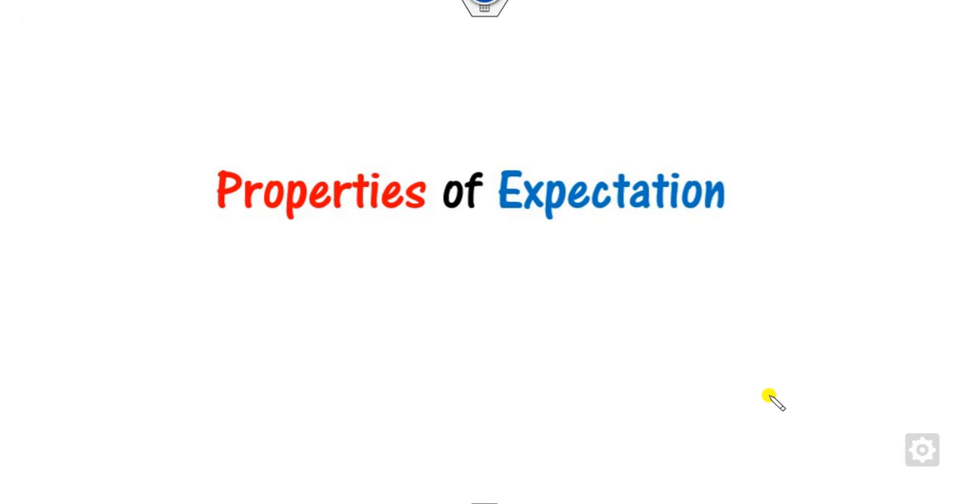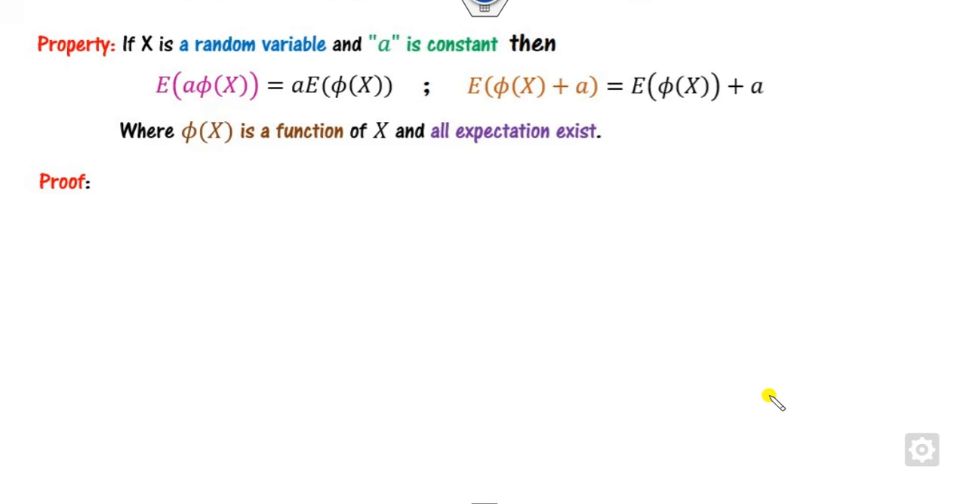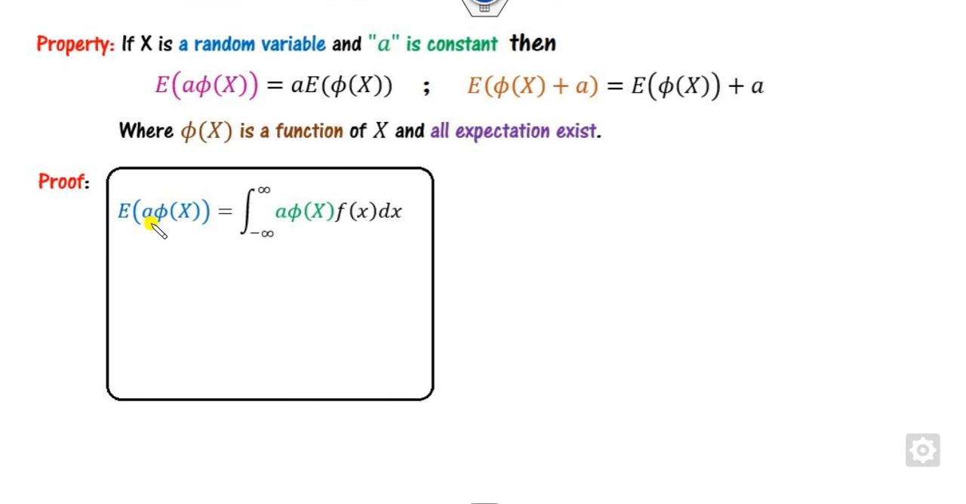Now what are the properties of mathematical expectation? There are so many properties. The first one is a very important one. If you consider x as any random variable, either discrete or continuous, and a is a constant number, then this expected value holds, provided all the expected values exist, where phi is any function of x. So we can start with the definition of this. If I consider it as a continuous random variable, then you have to take the integration. Since this is a constant, I can take this outside. What is that? This is nothing but the expected value of this.